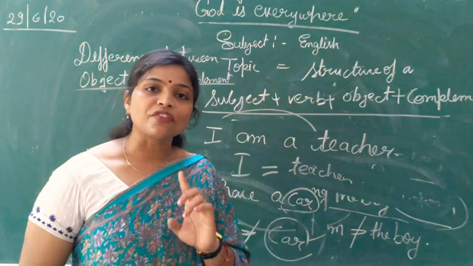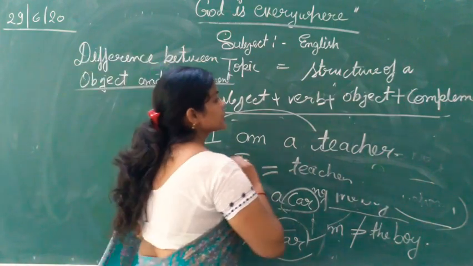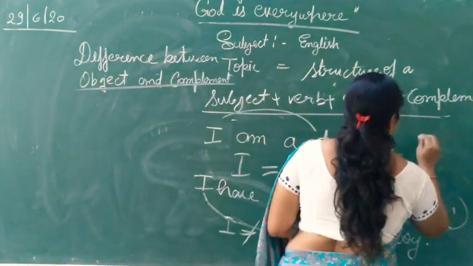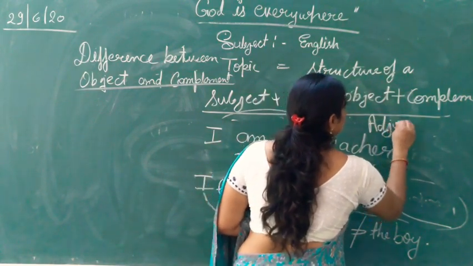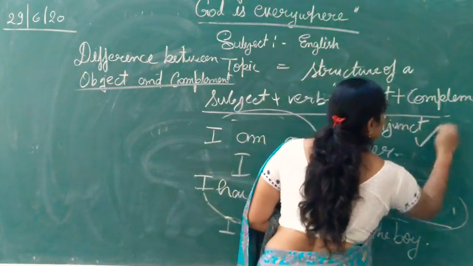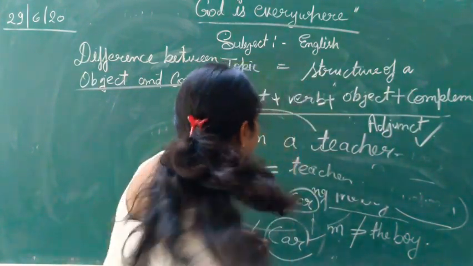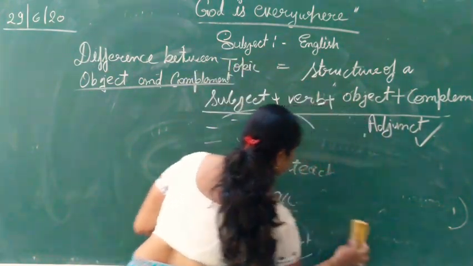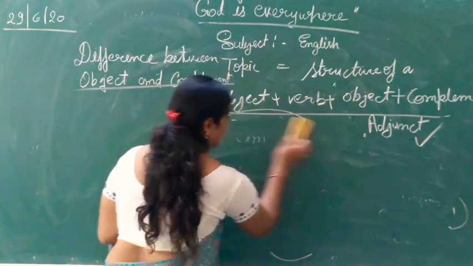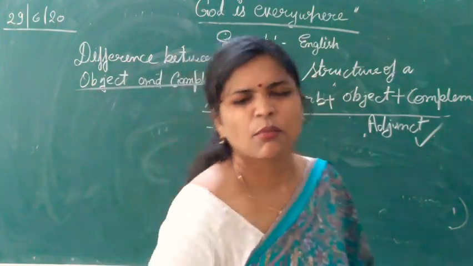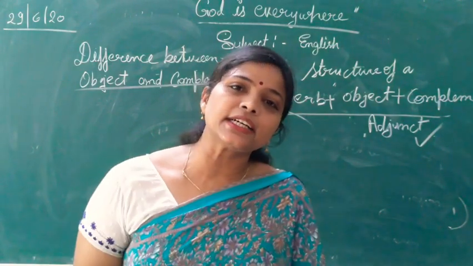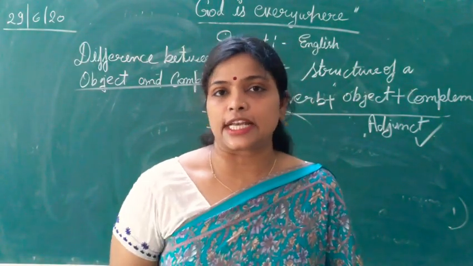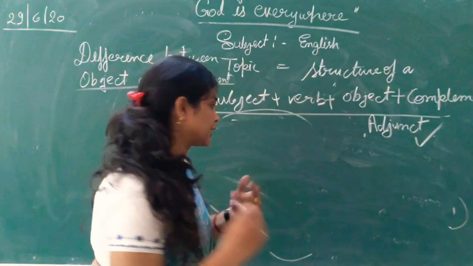And one more part of the structure of a sentence, that is adjunct. Now what is adjunct? Adjunct is a part of a sentence. It contains more information that is not necessary to complete the sense or meaning of the sentence.